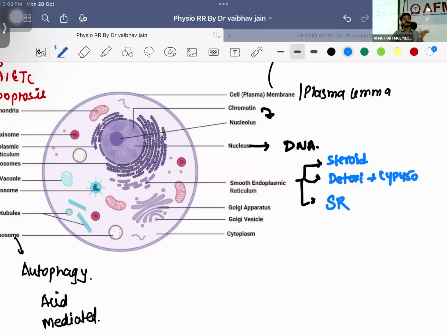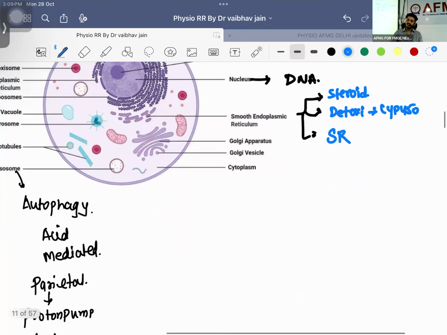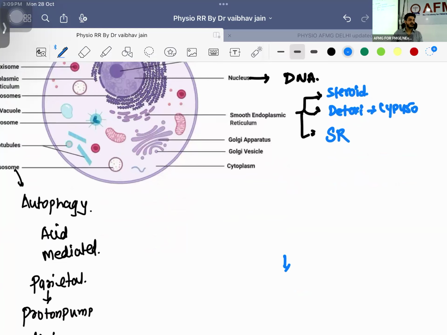Third thing, storage, simple understanding, sarcoplasmic reticulum. Let me make an integral connection. If there is mutation of this RYR gene, what is going to happen? How? Okay, let me make the understanding. Look here, neurotransmitter will be coming from where? Acetylcholine. Acetylcholine will be coming, it will be activating sodium channels. Sodium channels are going to activate your DHPR, dihydropyridine receptor. Someone was asking, right? This dihydropyridine receptor is going to activate your ryanodine receptor.